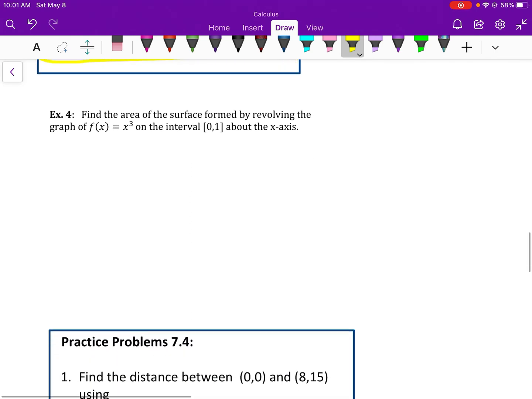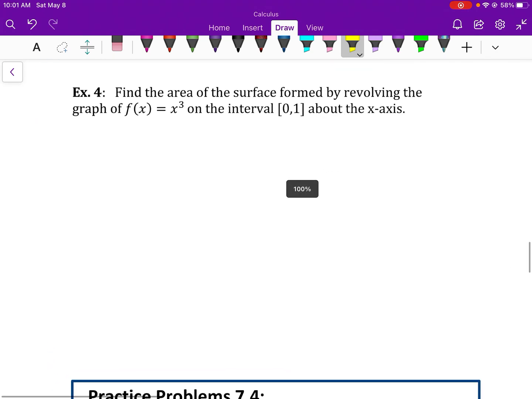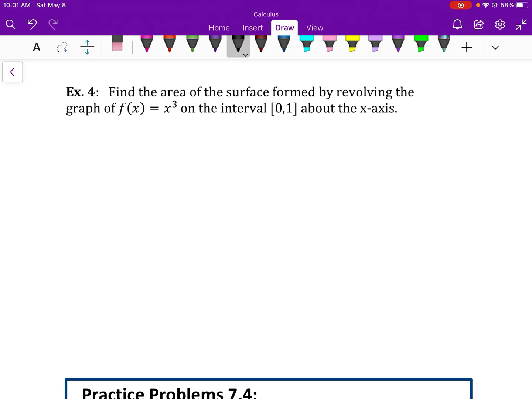We're going to just do this one example. I think you'll catch on with just one example. So we're going to take x to the third, revolve it around the x-axis from 0 to 1. So I'm not finding volume, I'm finding the surface area of the resulting shape.